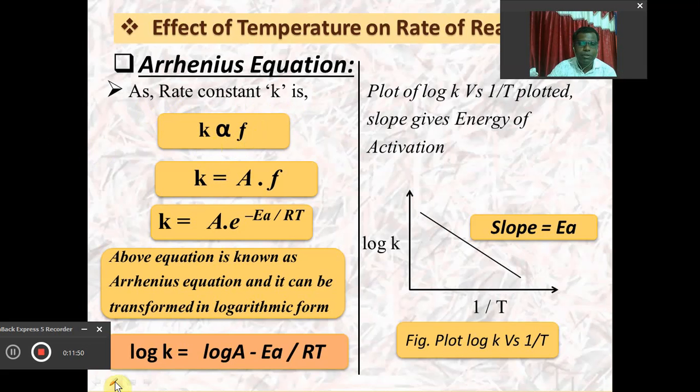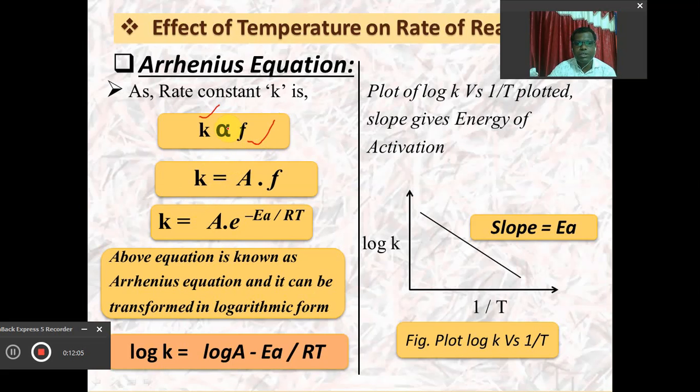It means that the rate constant and the fraction of molecules converting into the transition state are directly proportional. If this fraction is more, the rate constant will be more, and the rate of reaction will be more.